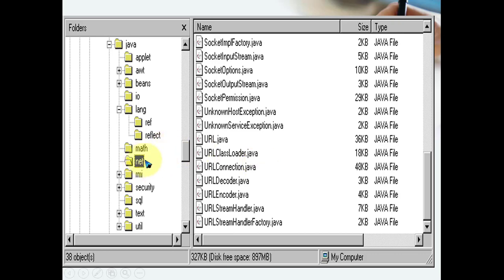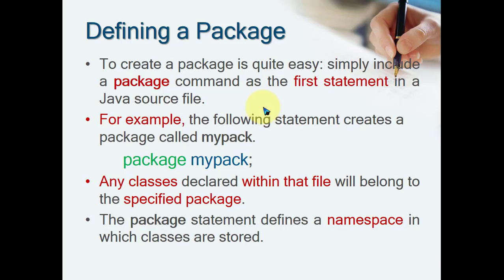So why do we do this? Because you can easily access them later in any application and develop an application. We'll see one by one how to create our own package and how to use it. This is the standard Java API, where we have a list of packages, and each and every package has a list of classes and interfaces. For that we will refer to the Java documentation.